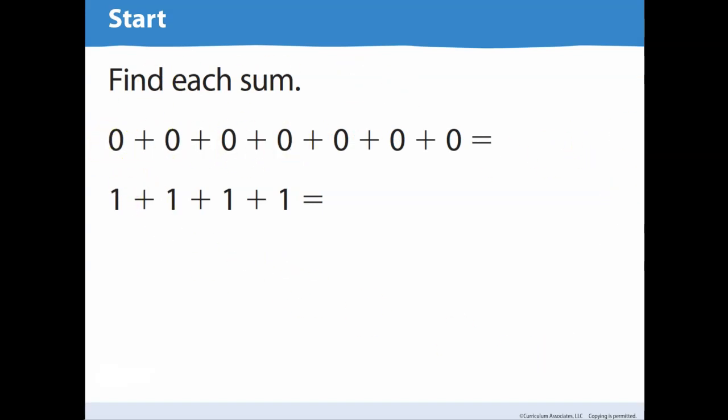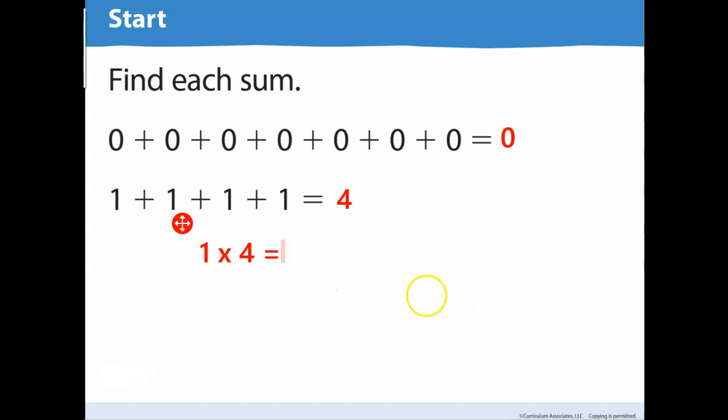So 0 plus 0 plus 0 plus 0 is? 0. Yeah. And here I have 1, 2, 3, 4. Okay. So this one right here is 1 times 4.